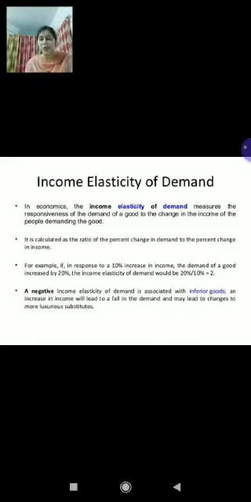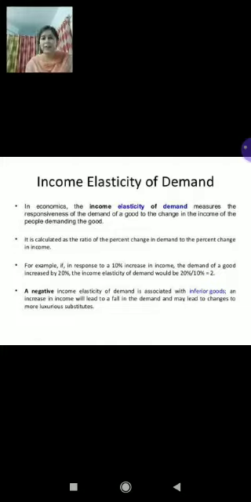If percentage change in quantity demanded of the commodity is greater than percentage change in income, then it will be said EY greater than 1. Why EY? Because it is income elasticity, and greater than 1 because it is income elastic.